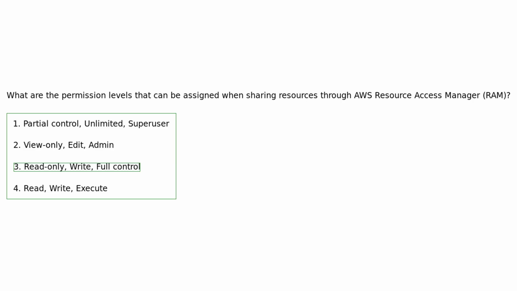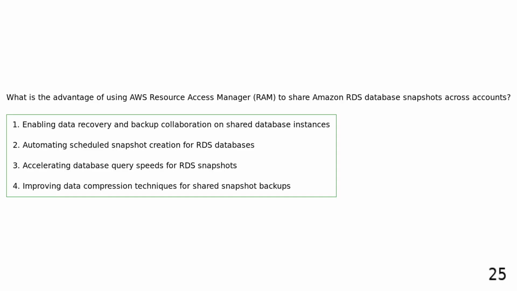control over resource access. What is the advantage of using AWS Resource Access Manager to share Amazon RDS database snapshots across accounts? Enabling data recovery and backup collaboration on shared database instances. Automating scheduled snapshot creation for RDS databases. Accelerating database query speeds for RDS snapshots. Improving data compression techniques for shared snapshot backups.